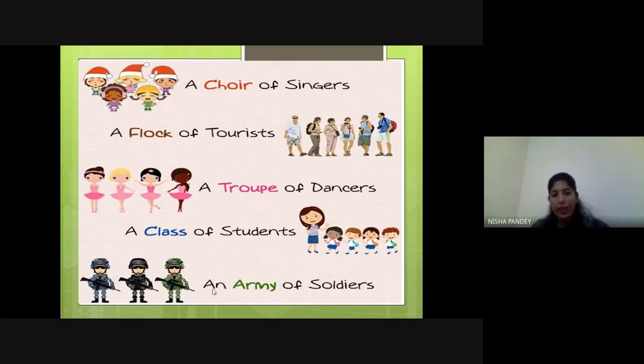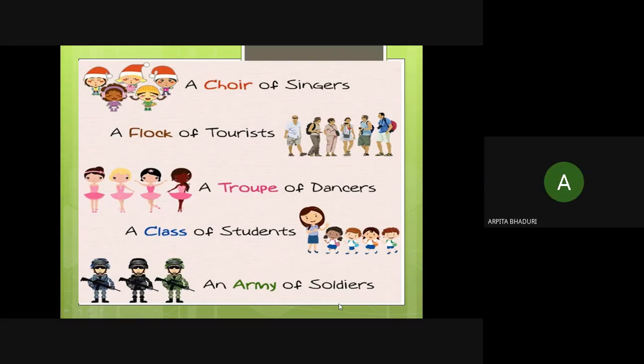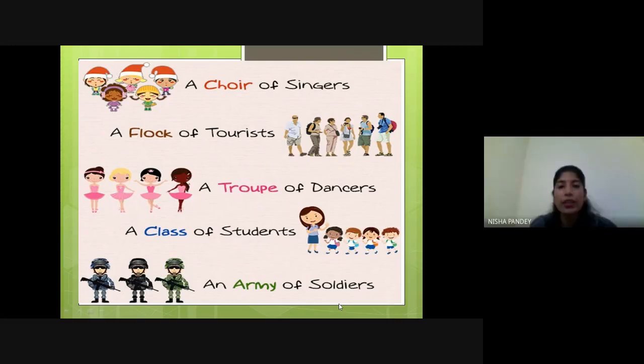Okay, and here again the example is given. Group of soldiers is known as army. An army of soldiers. Okay, so this was a group of persons, collective nouns for people.